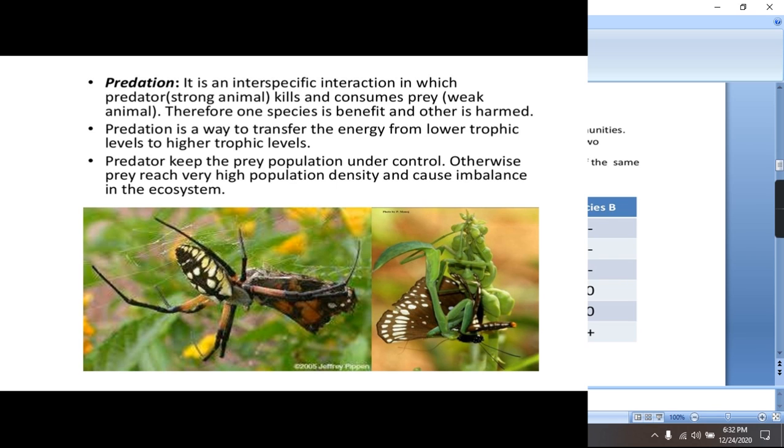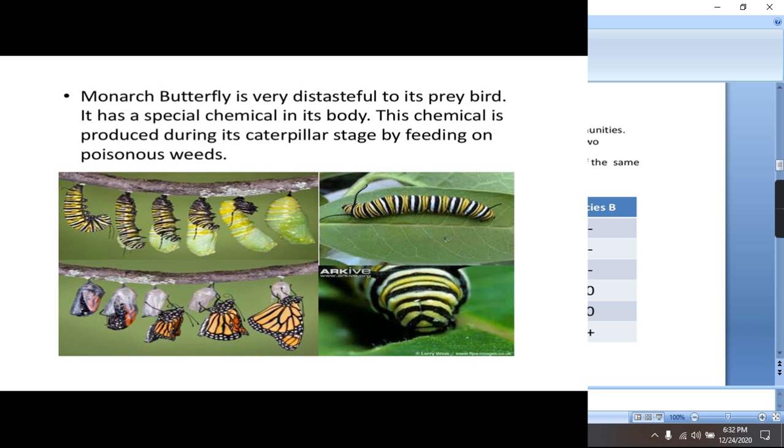What is the advantage of predation? Predators keep the population of prey under control. Otherwise what will happen? The population of the prey will become very high and it will cause imbalances in the ecosystem.